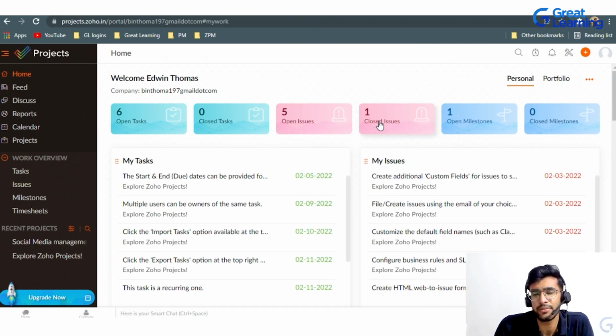So this comes in handy when your organization has an IT department. There will be many information technology issues with respect to laptops and network issues, wherein people can raise complaints to the IT department and open issues. When the IT department contacts them and closes the issues, they can be closed. And this is all monitored by the manager or senior manager who is monitoring any particular project. So that's how that's done.